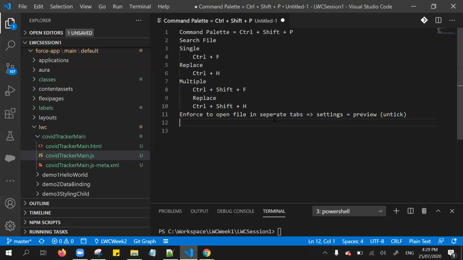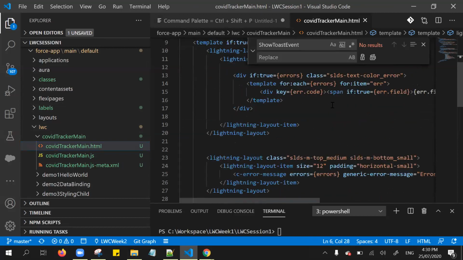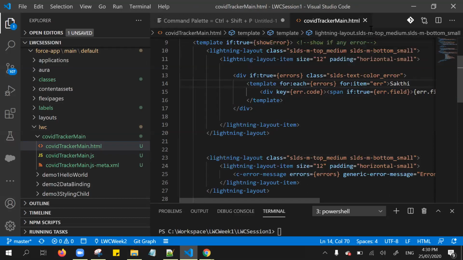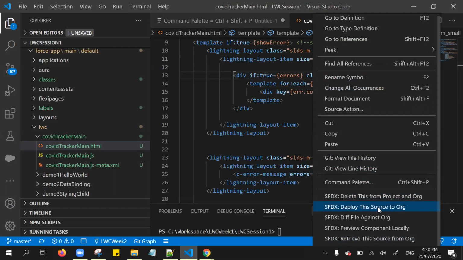Another very productive feature. Let me show you here. This is one of the Lightning Web Components. I'm trying to add some elements, some values. For instance, I've added a value. Okay, I'm trying to save. See, it's not getting deployed to the server, right? Either I need to right click and deploy this. I need to use this command to deploy this particular component to the server.